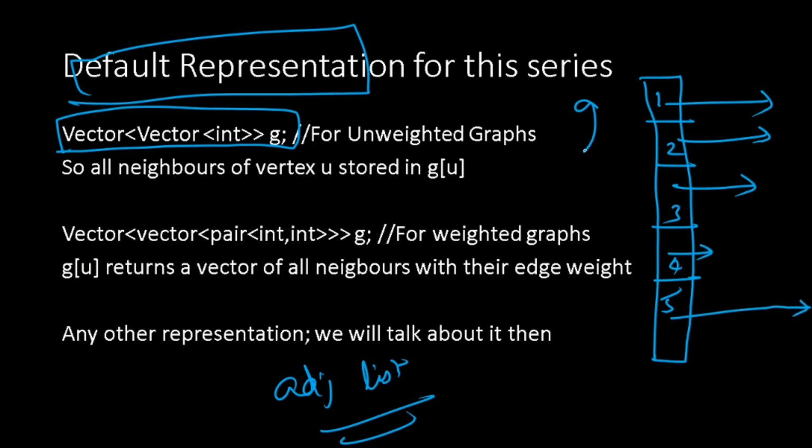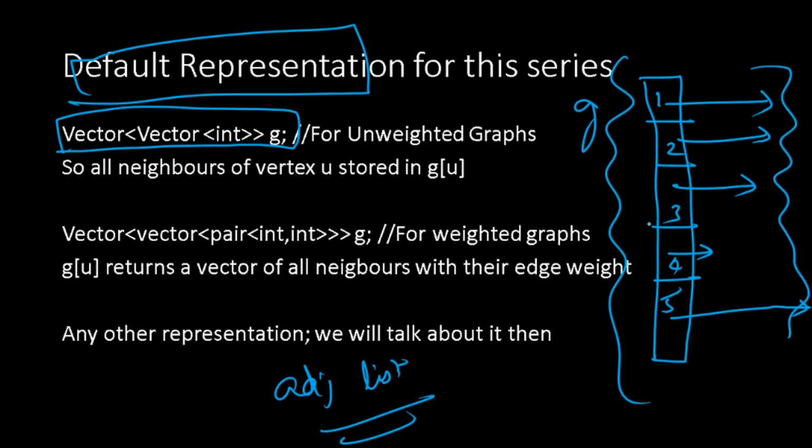This whole data structure is called G, that is our graph, the adjacency list. If you want to find out who are all the neighbors of 3, you just have to retrieve G of 3. G of 3 will contain the entire list of all the neighbors of 3. G of 5 will contain all the neighbors of vertex 5.